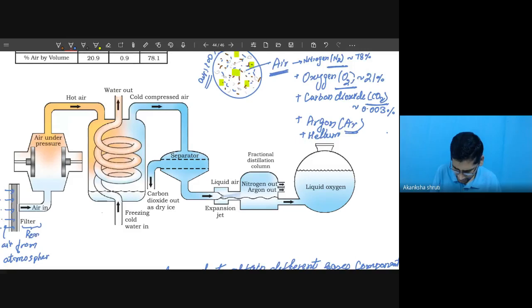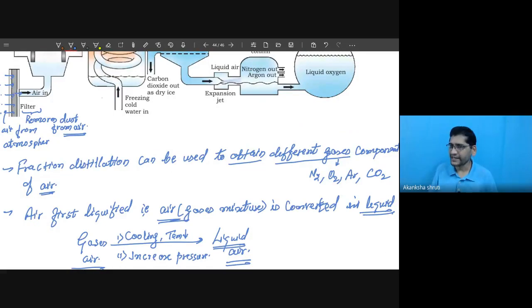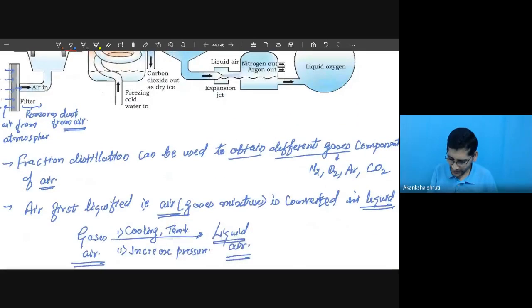So right here it removes dust from atmospheric air. Now the air is entering into an apparatus. Now this dust free air has to be liquefied first. So how can this be liquefied? First by cooling, then increasing the pressure, or first you increase the pressure, means pass it through a chamber and compress it, then cool it.